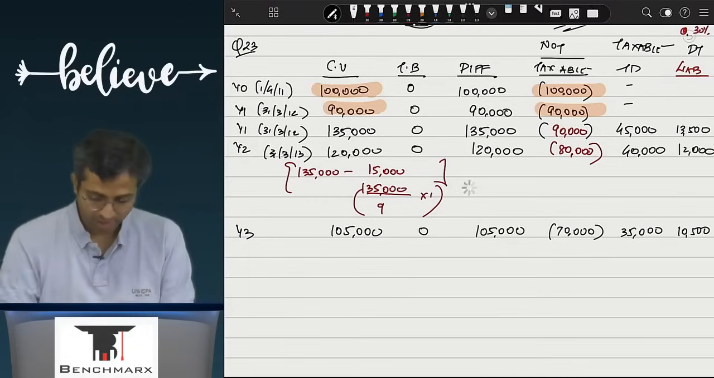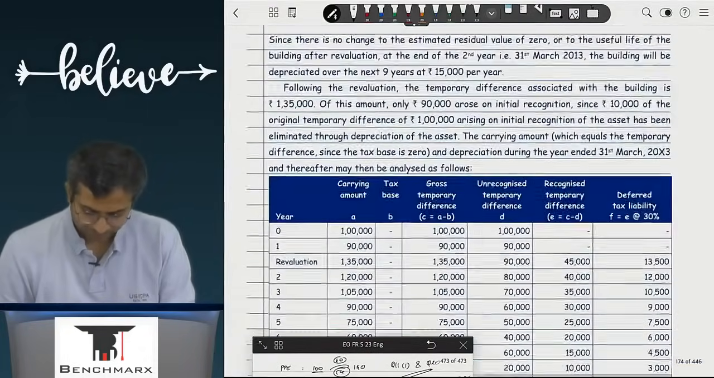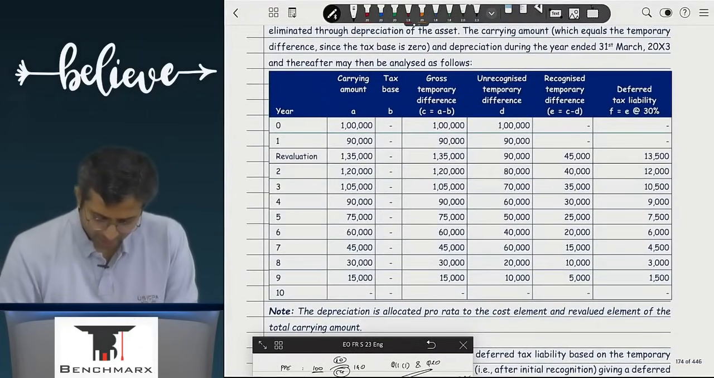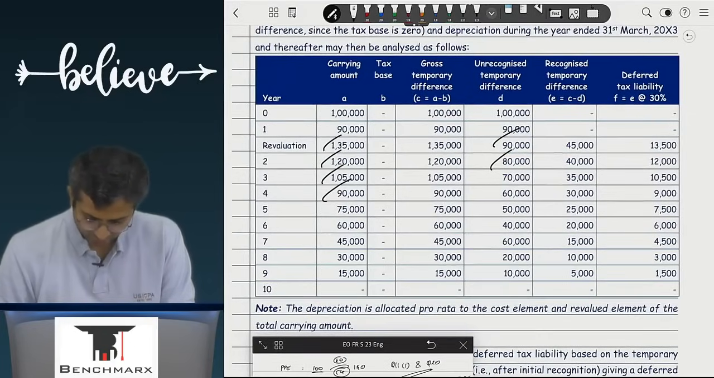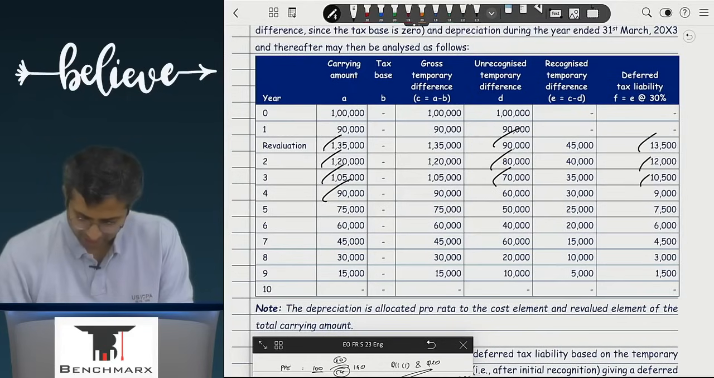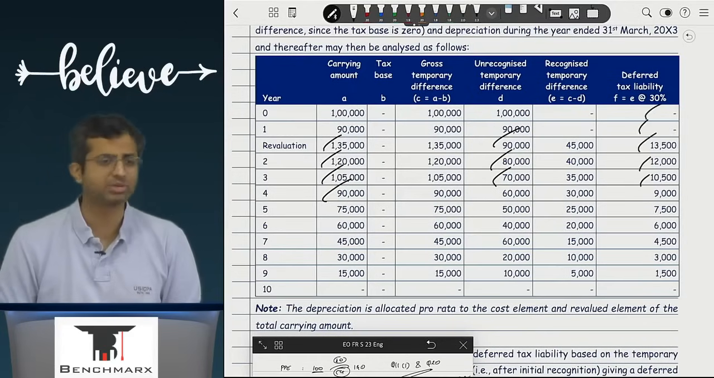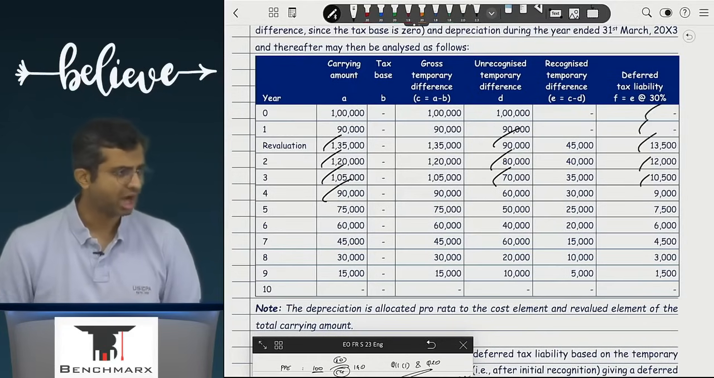So over here, if you go to see, there would be an unrecognized temporary difference, that is 90, 80. So they have done this working directly. 1 lakh 35, 1 lakh 20, 1 lakh. So for all of these years, we can do this for the first 3 years, and the same process can be continued. Are we clear with this?